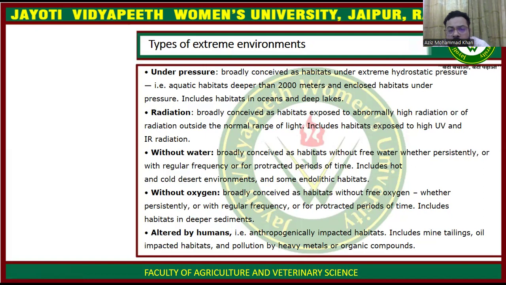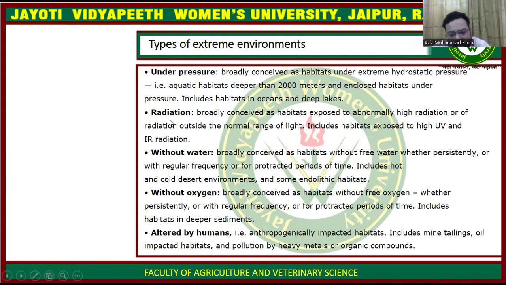For example, the microorganism living under conditions deeper than 2000 meters is known as under pressure conditions, and that is also an extreme environment condition. So aquatic habitats deeper than 2000 meters and enclosed habitats under pressure are known as the under pressure conditions. This condition includes the habitats of oceans and deep lakes.